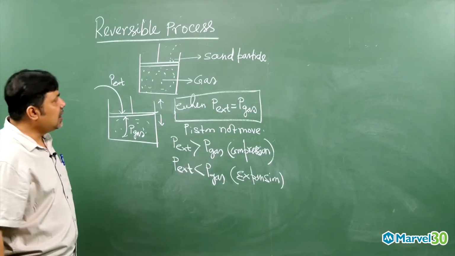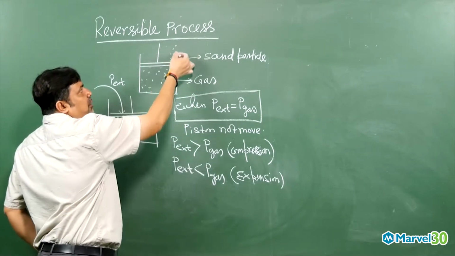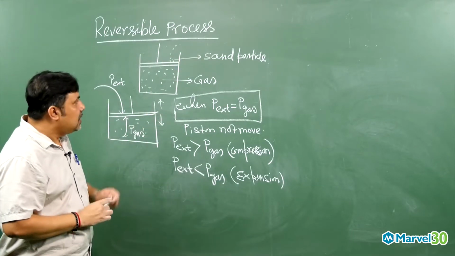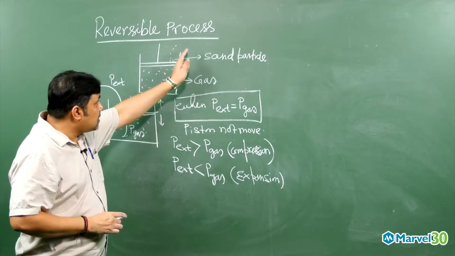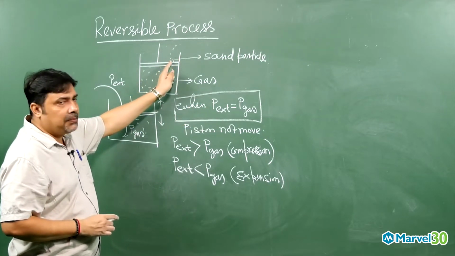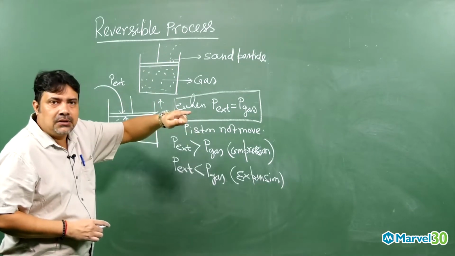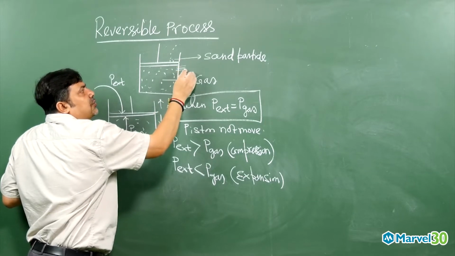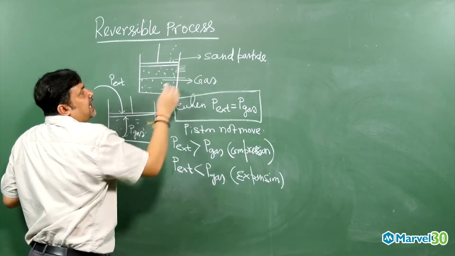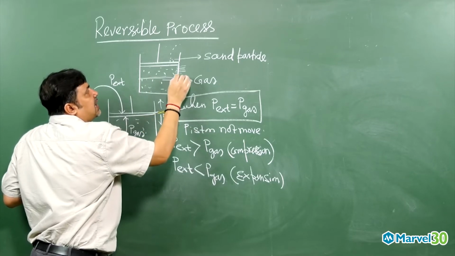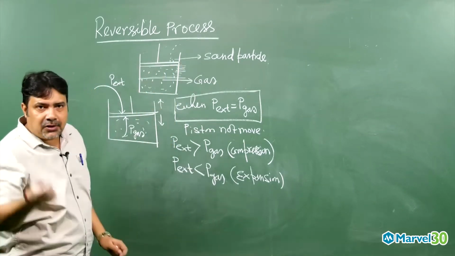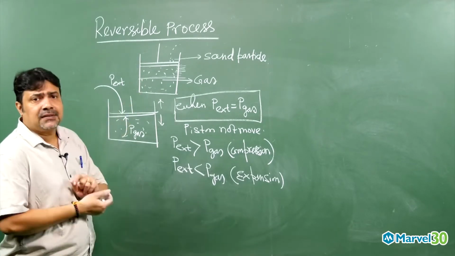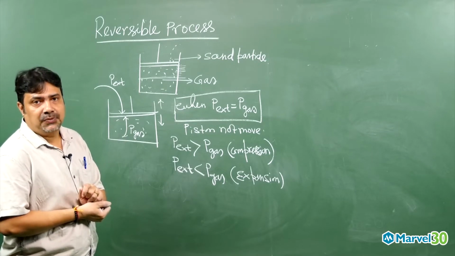Now I put you in one situation where I am putting one by one sand particle. In that case, when a substantial amount of sand comes, only then the piston comes down, very slowly, and finally maybe comes over here. Very small changes happen because you are adding one sand particle at a time. This process is called a reversible process.